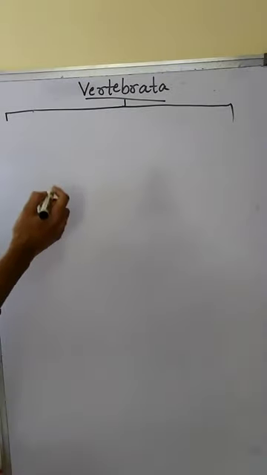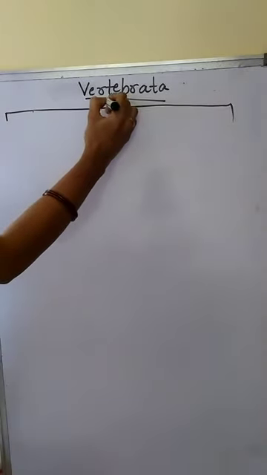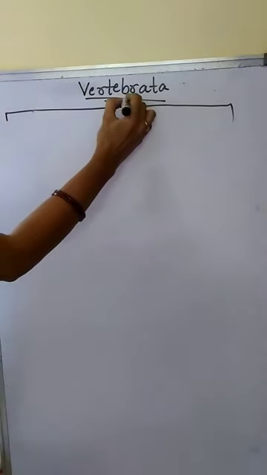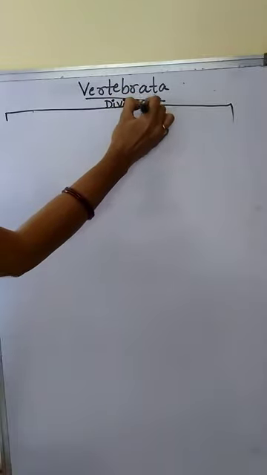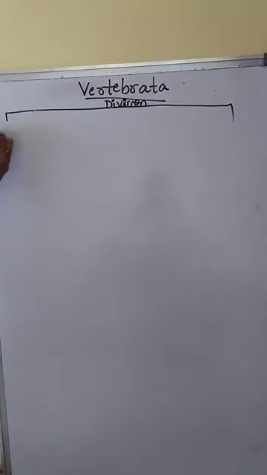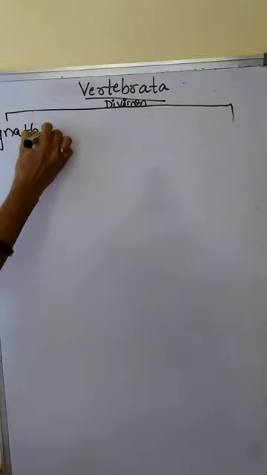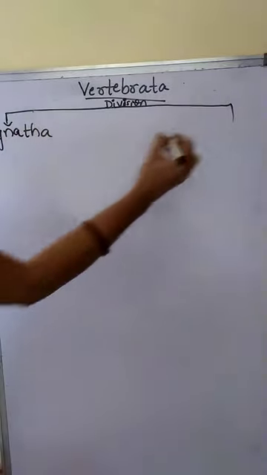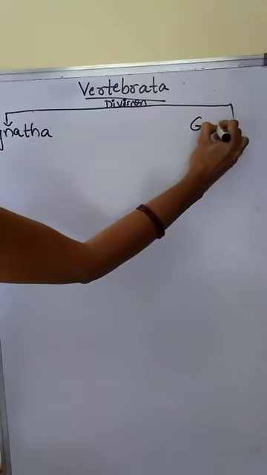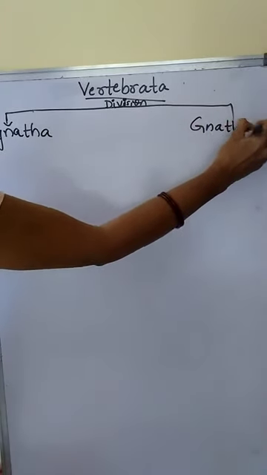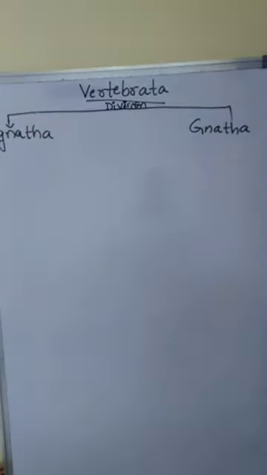It mainly includes two divisions: Agnatha and Gnathostomata.